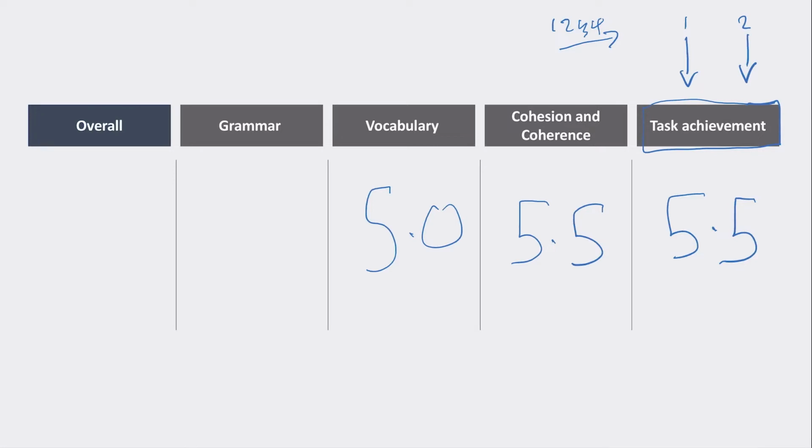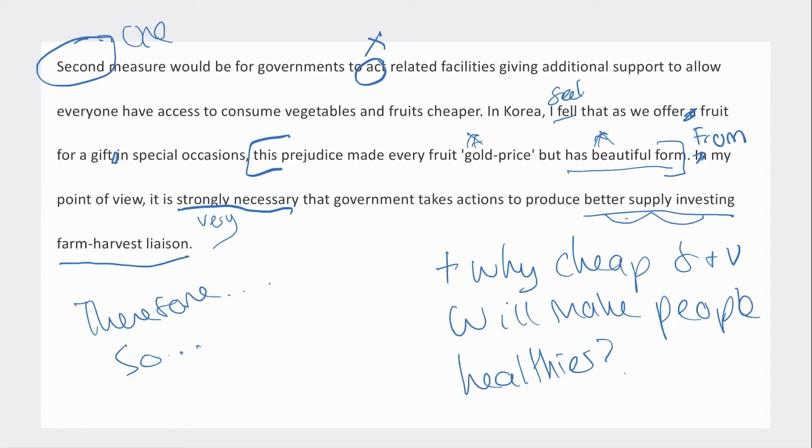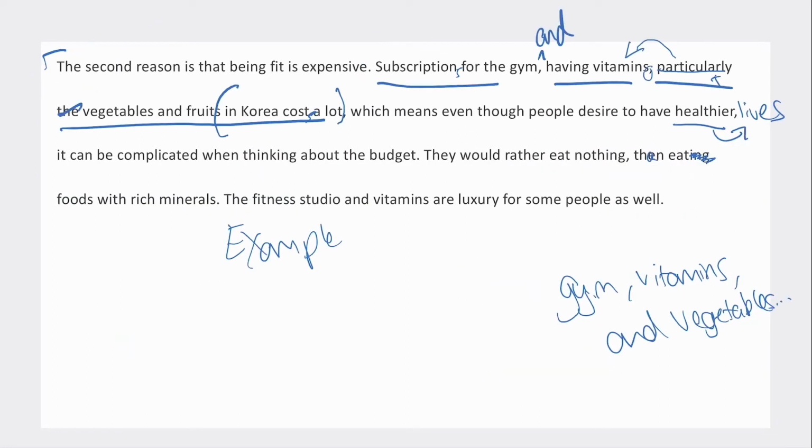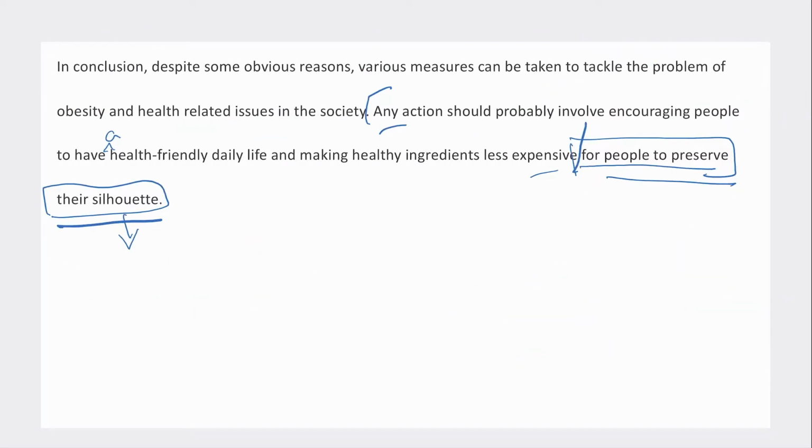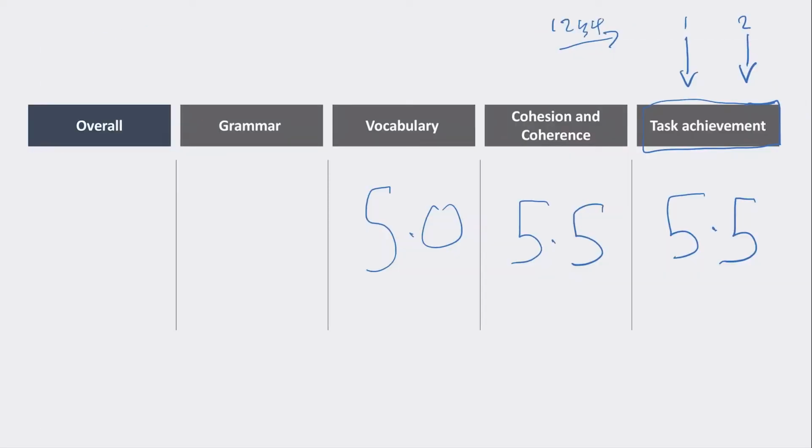Grammar, there were some issues with grammar, some issues with incorrect words, some issues with punctuation, some issues with plurals, some consistent areas. There was a couple of points where it was a bit confusing for me to know exactly what you meant, or to know specifically what you meant. You actually get a general feeling for what you were talking about. So the grammar for me will be more like a 4.5. So I think overall this is coming out at a 5.0.